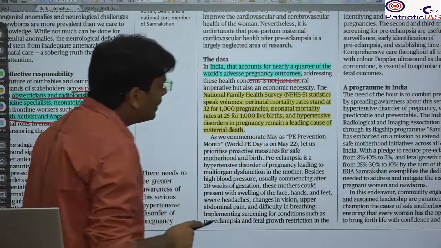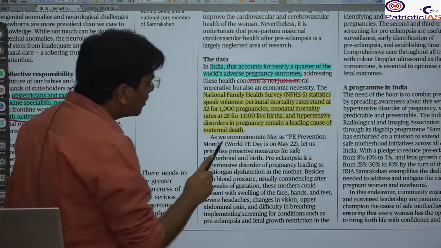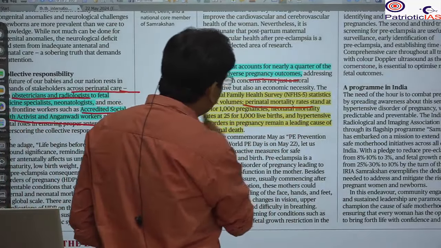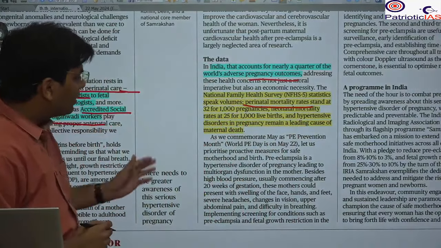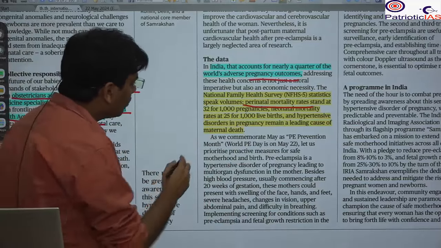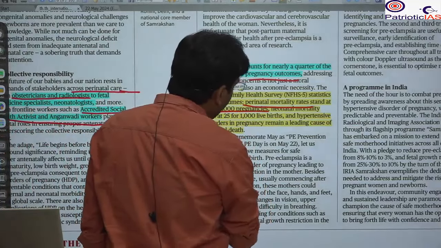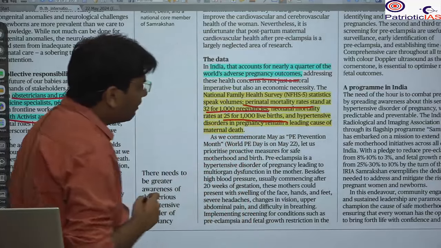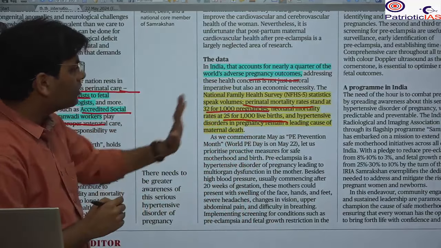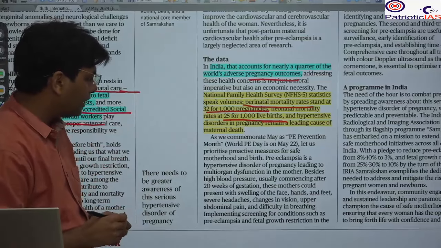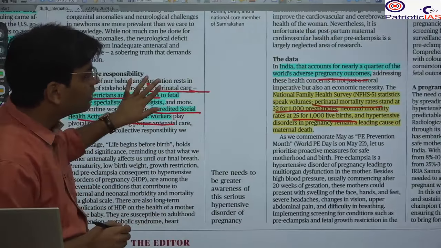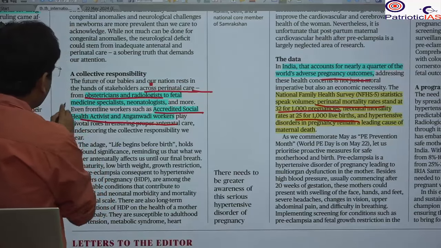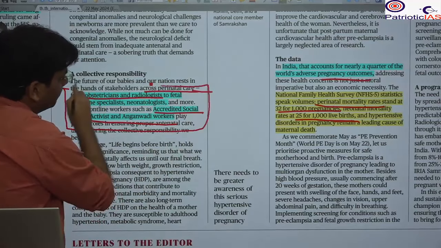And here you will see that a lot of the prenatal mortality rate is due to the lack of this prenatal care. Here you will see that 32 out of 100 pregnancies, and 25 out of 1,000 live births, there have been such casualties. Okay, so here it is talking about how this care should be a focus area.